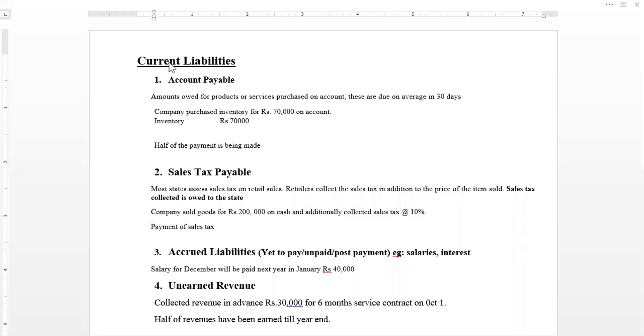I'm going to tell you about the current liabilities. What are the current liabilities? Current liabilities are the liabilities that become due within a period of less than 1 year.